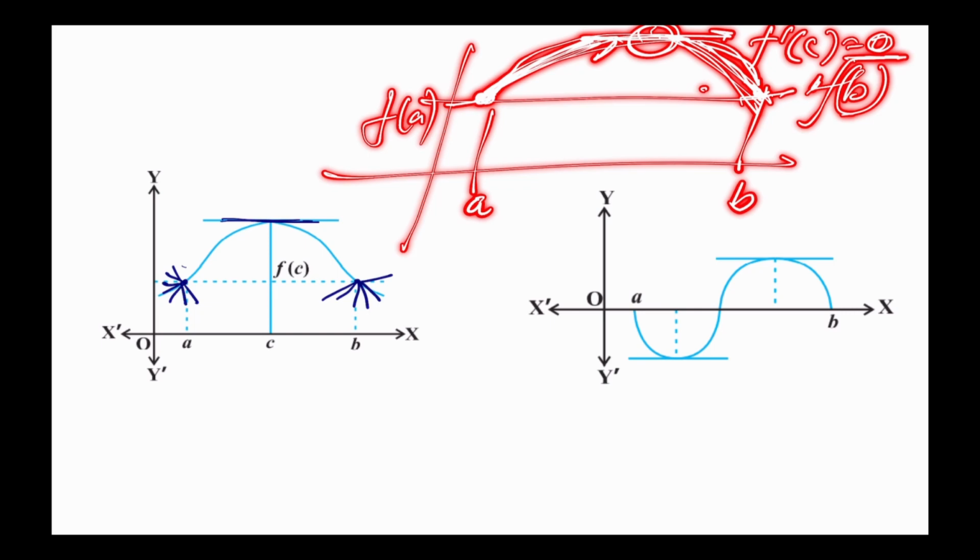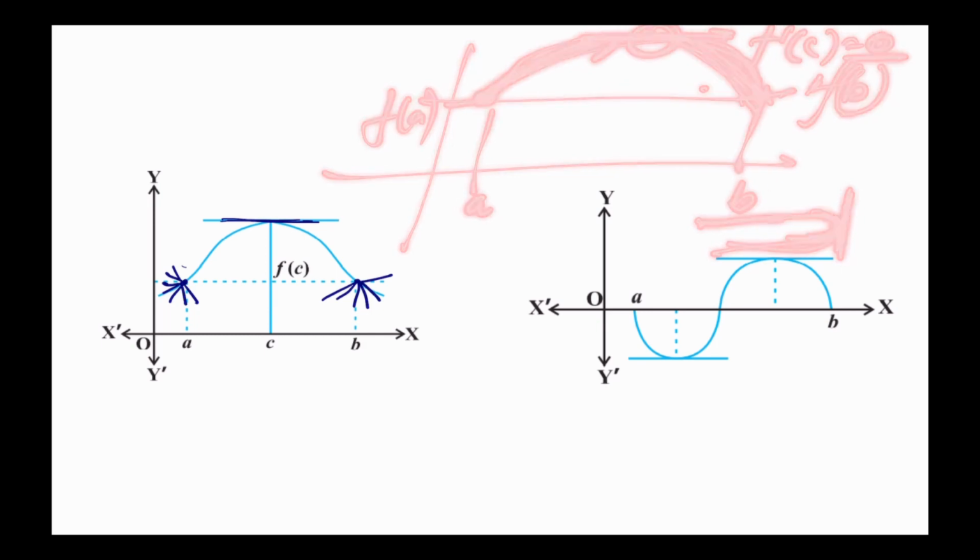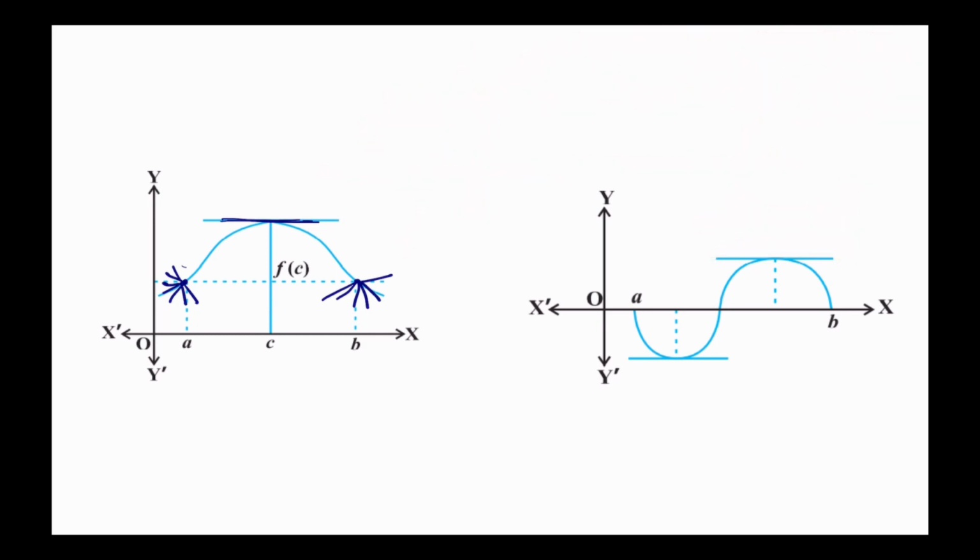0. Because see, when you're hitting a ball, what happens? If it has to turn back, if it has to change the direction, at one point it has to be 0. Then only it will turn. Okay, same thing here, nothing more than that. So that is pretty simple. So you need to understand that the moment they say apply Rolle's theorem, you have to differentiate and equate that equal to 0. That's it. You'll be able to solve the question.